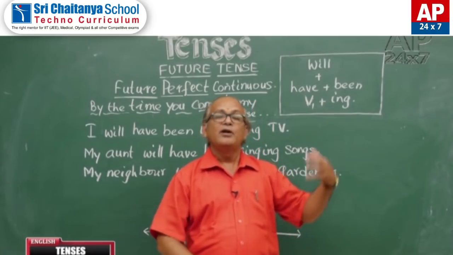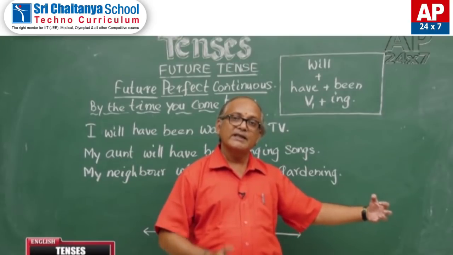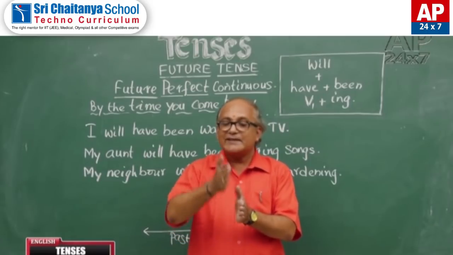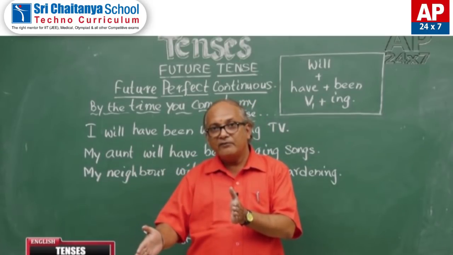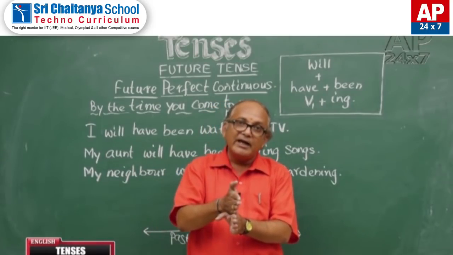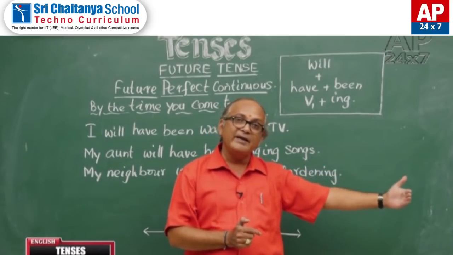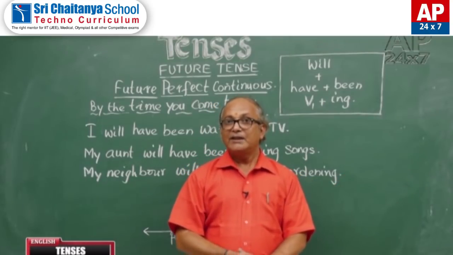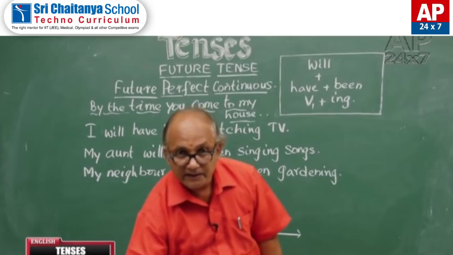In the same way, future perfect continuous tense speaks about an action which started before a point of time in future, continuing at that point of time in future, and will continue for some more time after that point of time and ends in future itself. That is future perfect continuous tense.